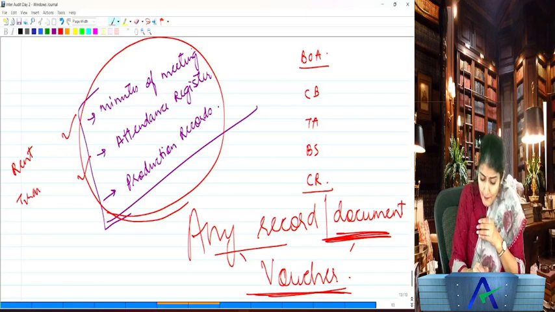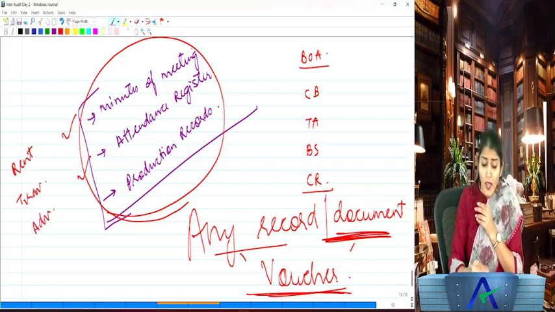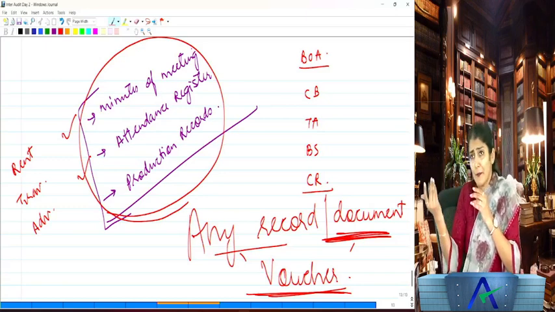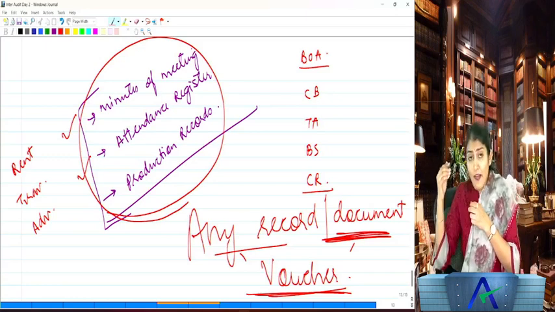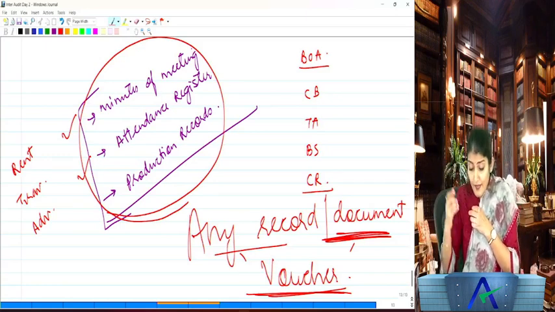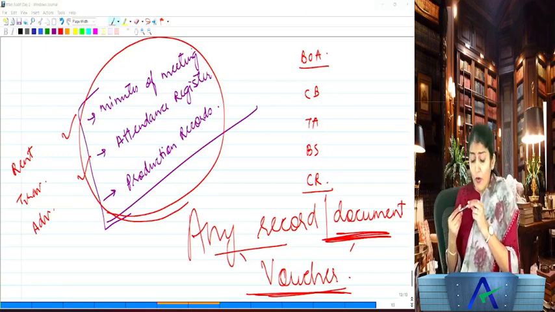So every document, auditor asks, how have you recorded this rent expenditure? How have these traveling expenses been recorded? How has this advertisement expenditure been recorded? How has this other income of the company been recorded? So any income, any expenditure, can the auditor ask for the supporting documents? Yes, even that is included in the books of account.